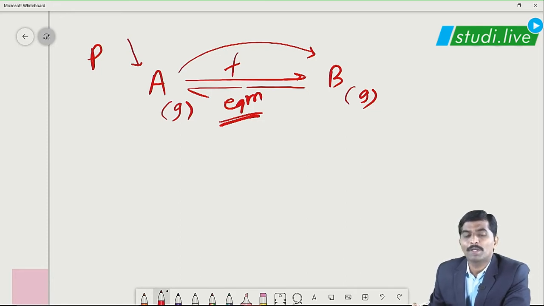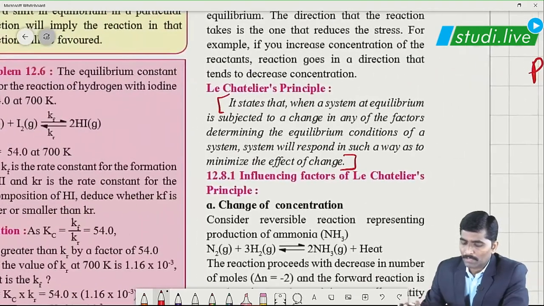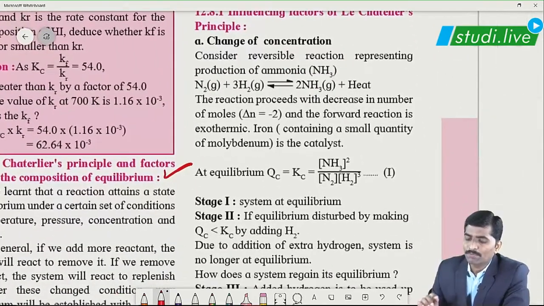The best example of the application of Le Chatelier's principle is the manufacture of ammonia in industry. How does it take place? Let us see.